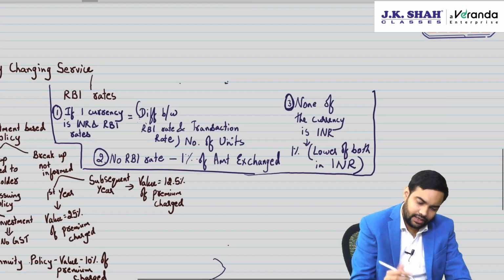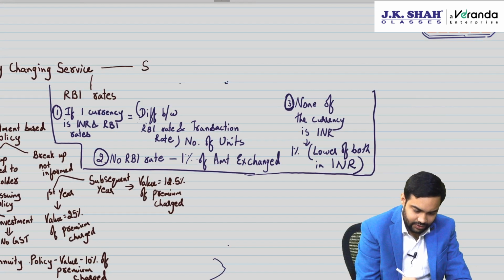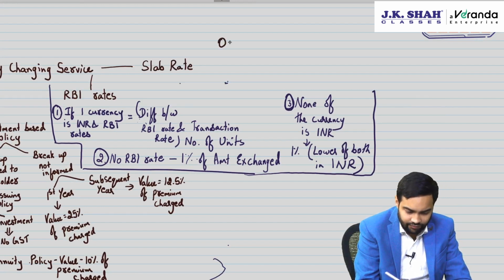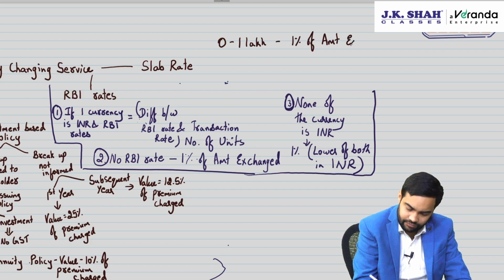Then you have slab rates. Second method is slab rates. Slab rates, if the amount exchanged is 0 to 1 lakh, then 1% of amount exchanged and minimum is 250.